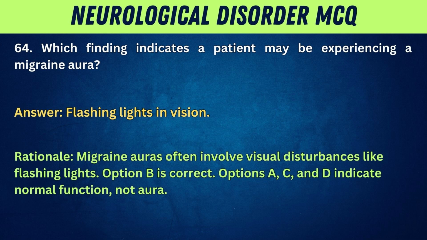Rationale: migraine auras often involve visual disturbances like flashing lights. Option B is correct. Options A, C, and D indicate normal function, not aura.